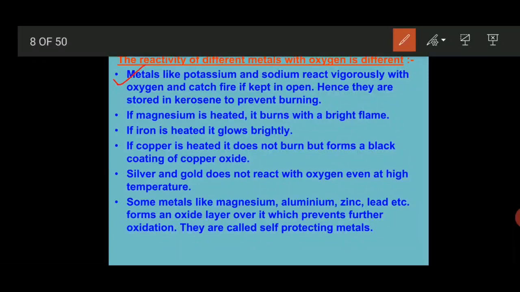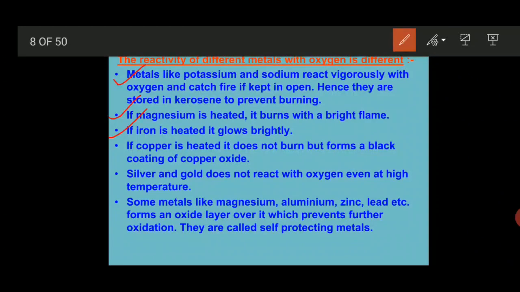Second point is, if magnesium is heated, it burns with a bright flame. Whenever magnesium reacts with oxygen, it gives us a bright flame along with the formation of magnesium oxide. If iron is heated, it glows brightly. One magnificent type of glow is produced whenever iron is heated in the presence of oxygen.